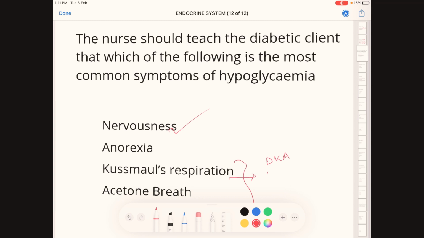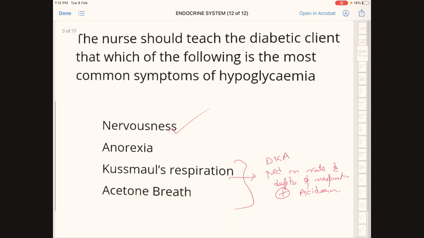Kussmaul respiration is an increase in rate and depth of respiration, present in acidosis. Acetone breath is also present in diabetic ketoacidosis. So in a hypoglycemia patient, the usual clinical manifestation is nervousness.